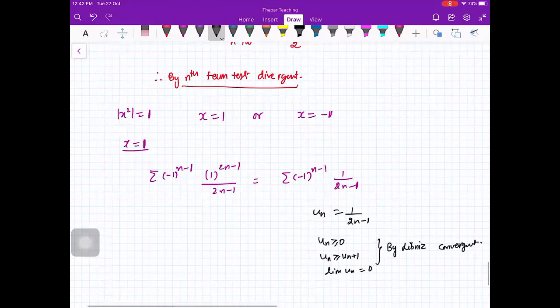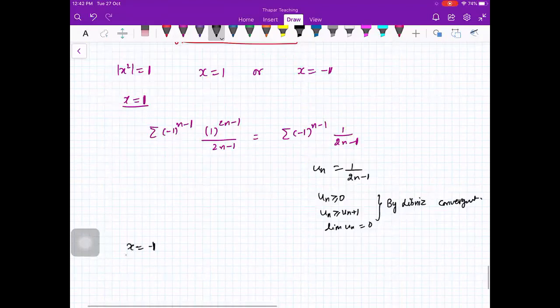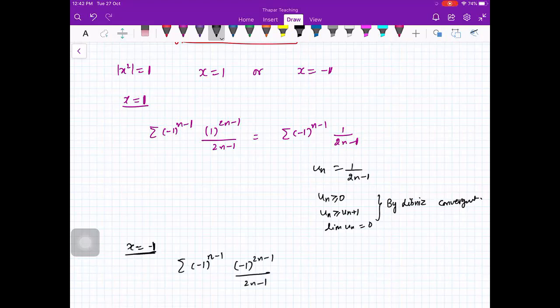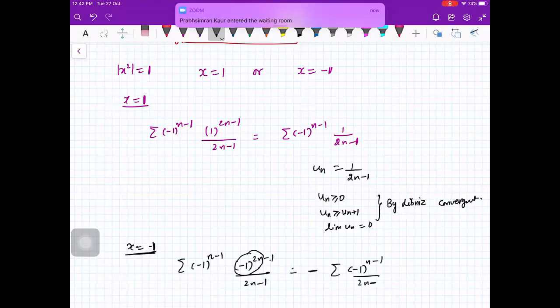And at x is equal to minus 1, in that case, your series is minus 1 raised to power n minus 1, minus 1 raised to power 2n minus 1 upon 2n minus 1. So this term will go, only 1 minus is extra, so that you can write outside. Again, you have an alternating series which is convergent by the Leibniz test again.